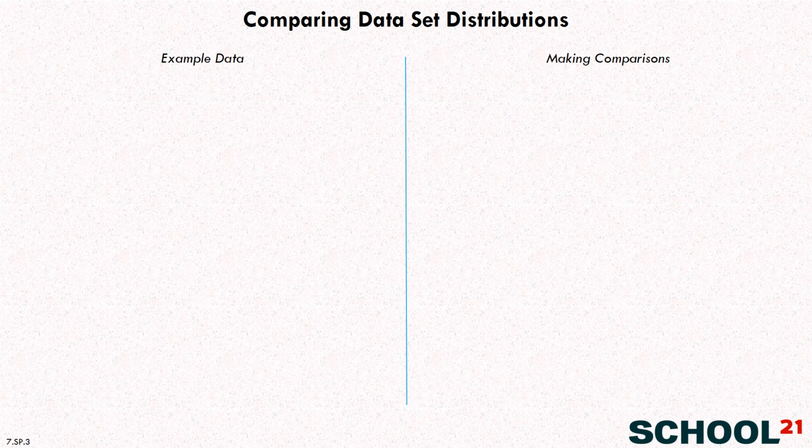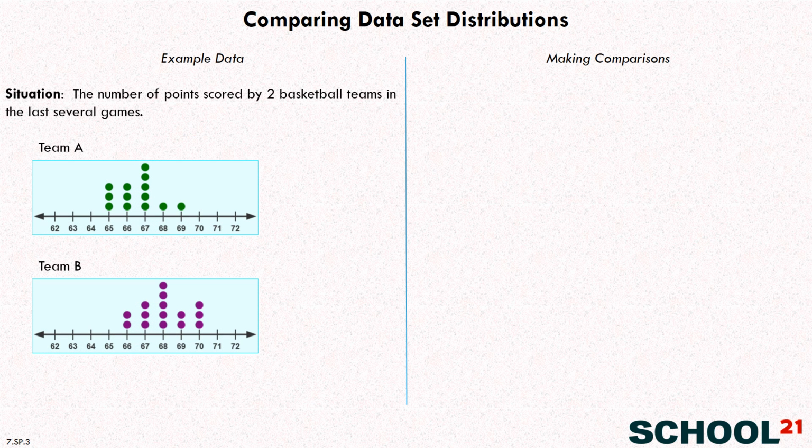Okay, let's practice a little bit of comparing dataset distributions. So we'll start out with some example data, and then we'll make some comparisons. So let's look at a situation. This is about the number of points scored by two basketball teams in the last several games.